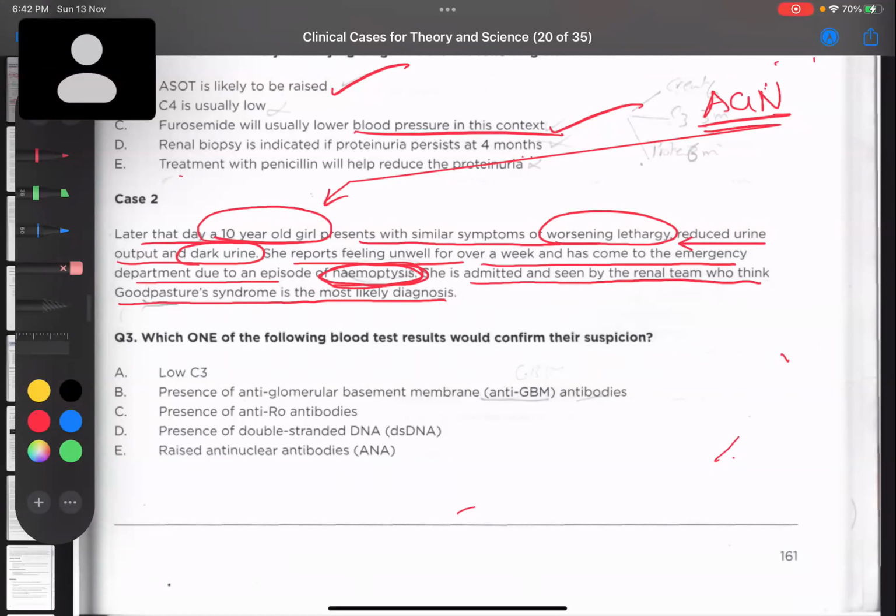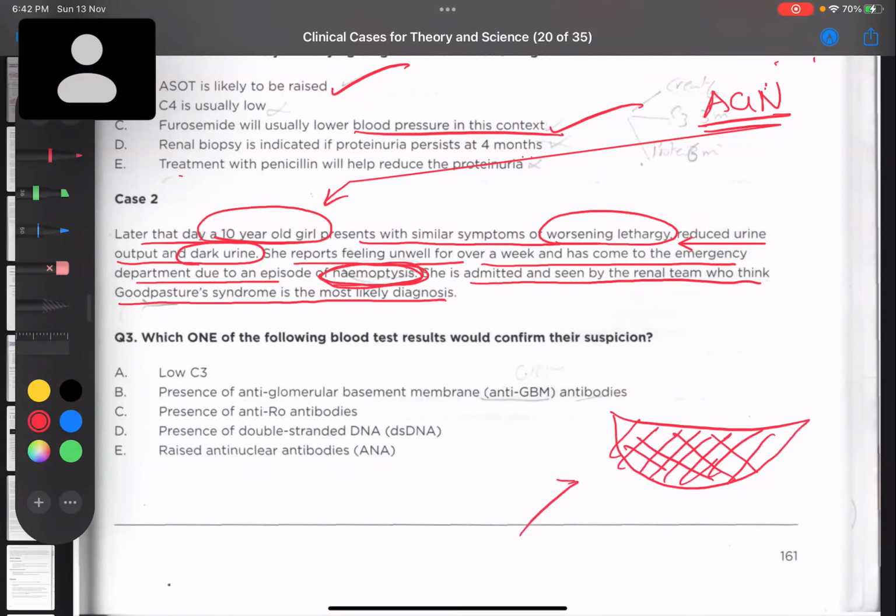So what is the main pathology in case of Goodpasture syndrome? There is actually antibody against the basement membrane of the glomerulus. So we have this glomerulus and there will be some antibody produced against this glomerulus. So that will lead to destruction.